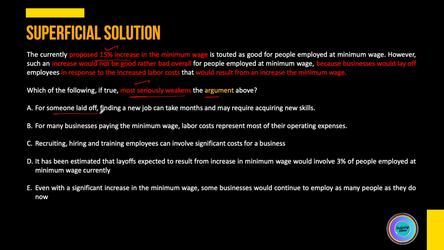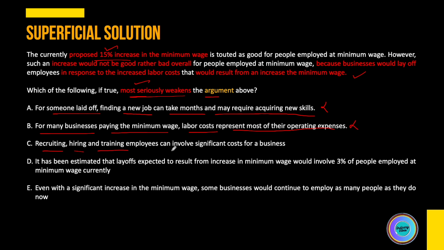So the first statement is: for someone laid off, finding a new job can take months and may require acquiring new skills. So this is in no way opposite to what the conclusion is in the paragraph. So this cannot be the answer. Next: for many businesses paying the minimum wage, labor costs represent most of their operating expenses. So yes, because of this, they lay off, and therefore this will not be beneficial for the employees at minimum wage. So this is also eliminated.